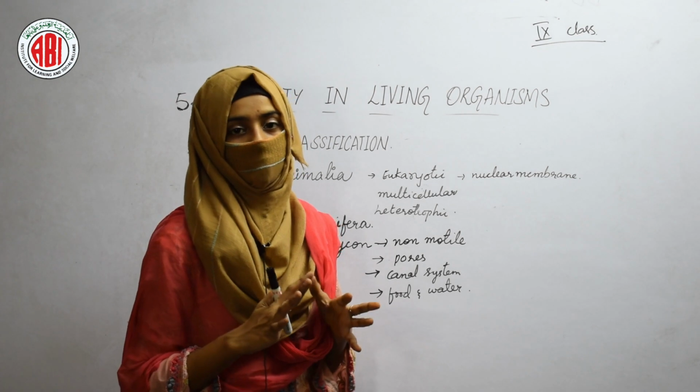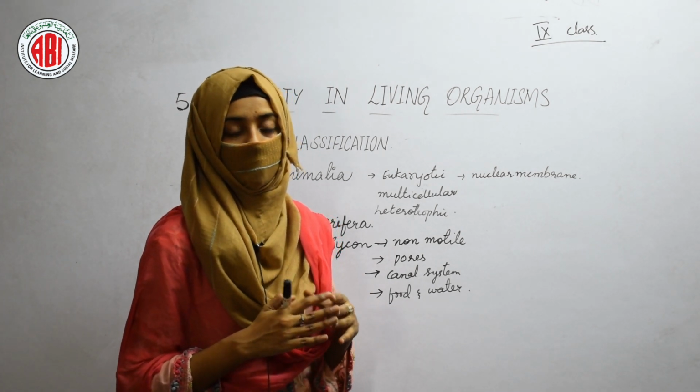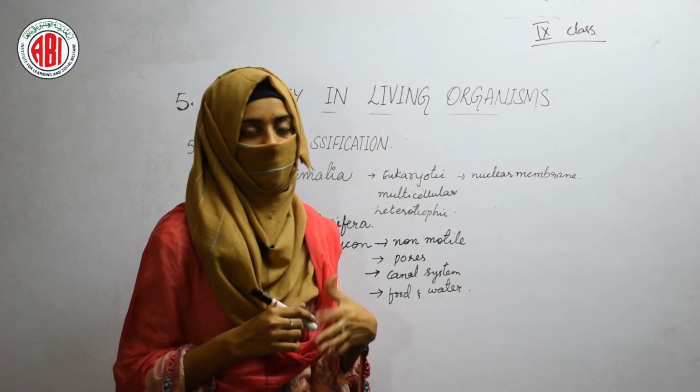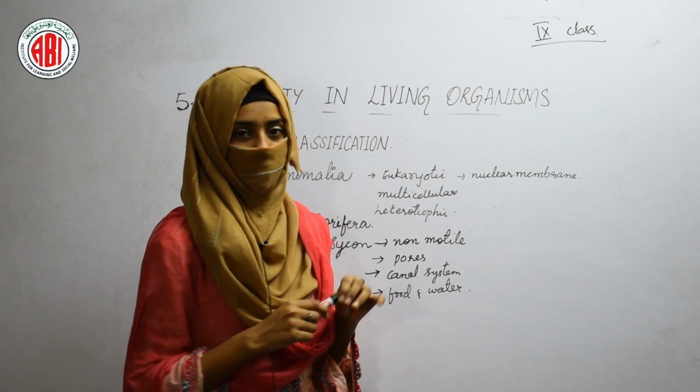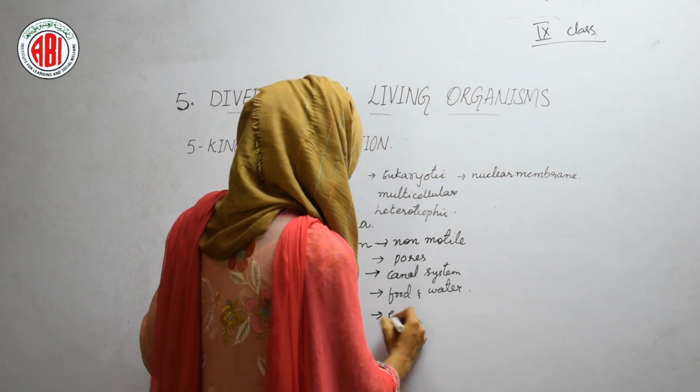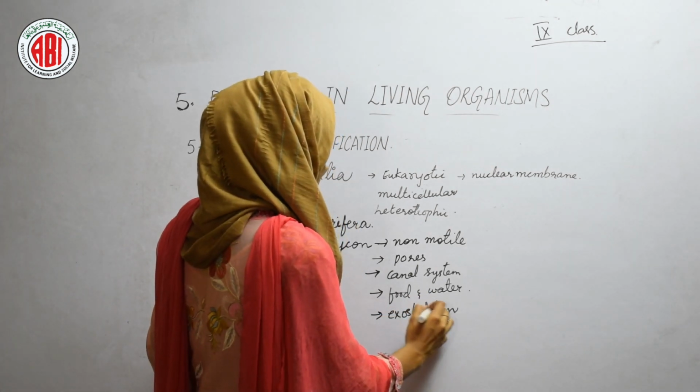The body is covered with a hard covering, that is called a skeleton. So whenever the skeleton is present outside the body, and it is not covered by the muscles or the tissues, then that type of skeleton we call an exoskeleton. So the poriferans show an exoskeleton.